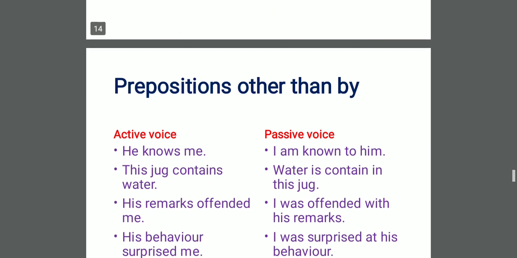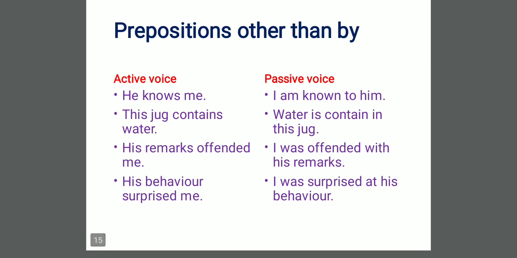Next, prepositions other than by. Up to now, dear students, every time we were using by. But now we will learn that there are some verbs which will not take by with them. For example, he knows me. I am known to him. I am not saying I am known by him. Which preposition have I used? Known to. So these are special cases, dear students. You should pay special attention. He knows me. I am known to him.